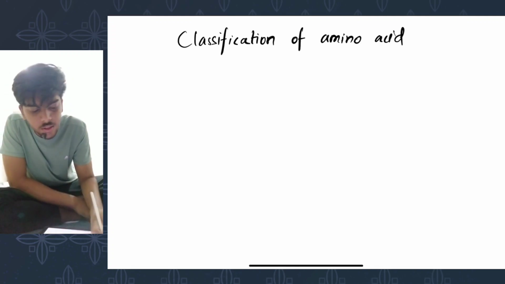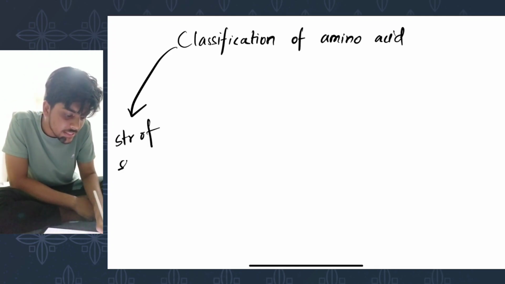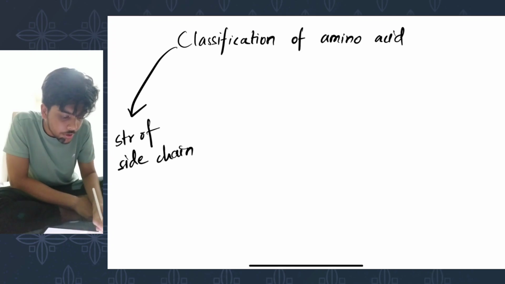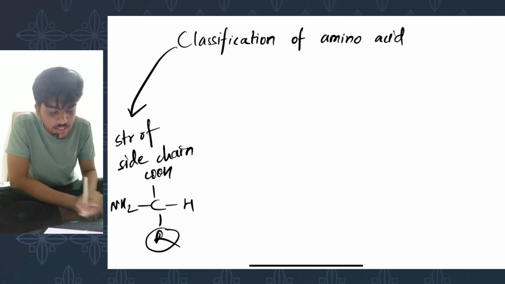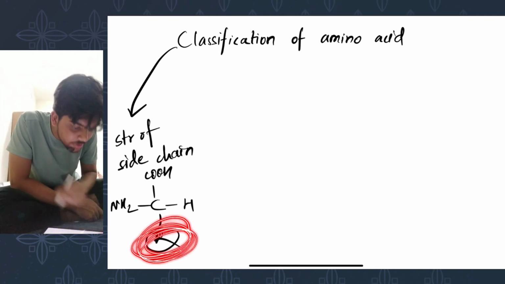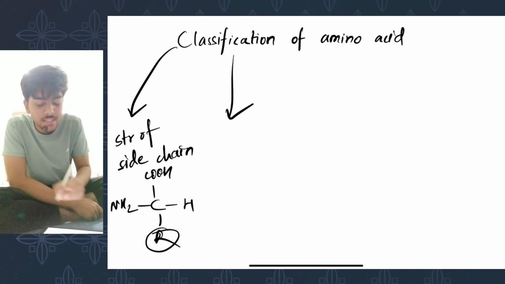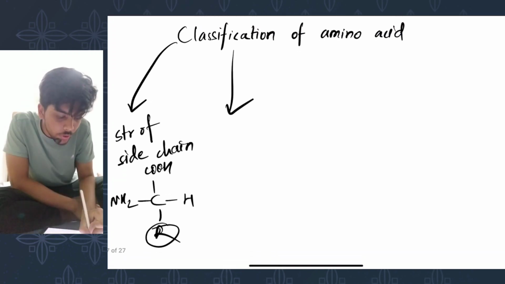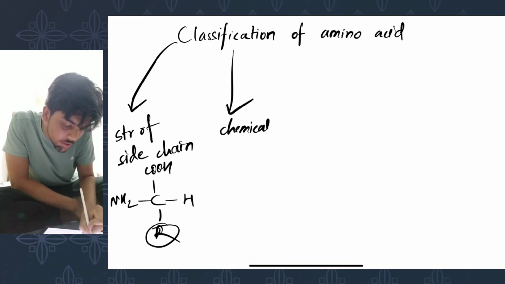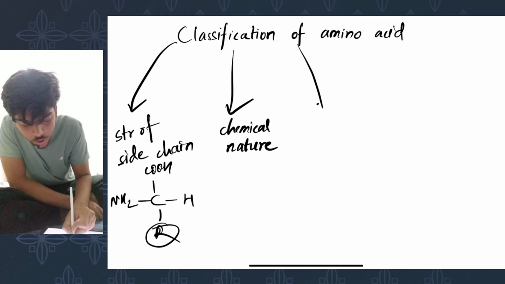Amino acid can be classified on the basis of various criteria, such as structure of side chain. So here's your carbon to which hydrogen is attached, carboxylic acid is attached, amino group is attached, and a side chain is attached. This side chain is variable, and depending on the structure of this side chain, right here, the amino acids are of different types. Second is on the basis of chemical property or chemical nature. On the basis of chemical nature, that is either the amino acid is acidic, basic, or neutral.